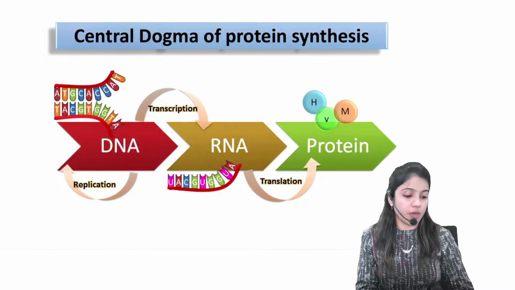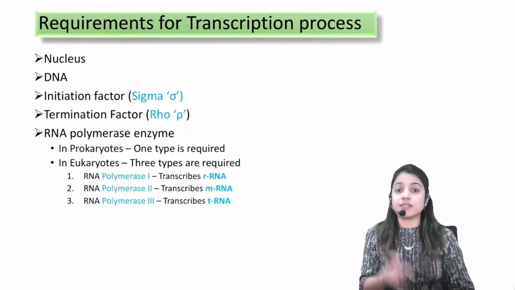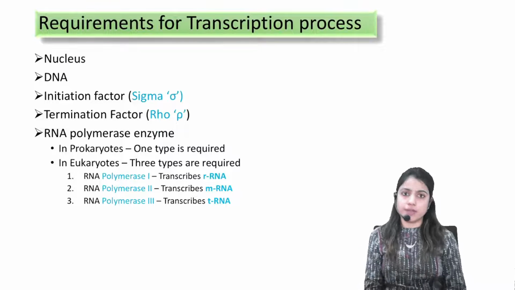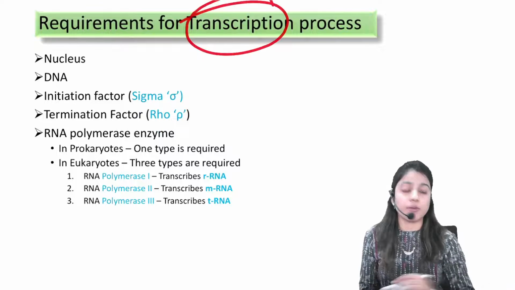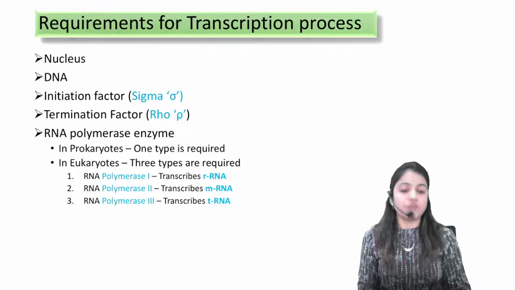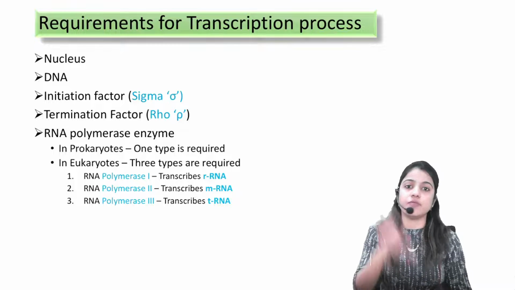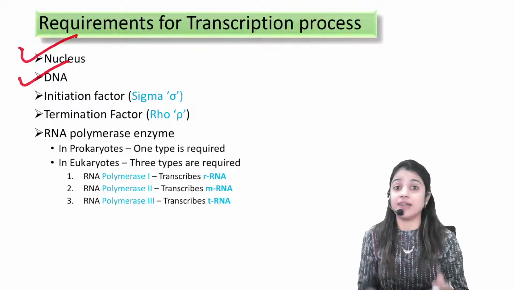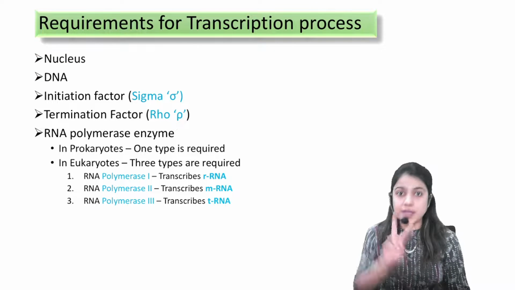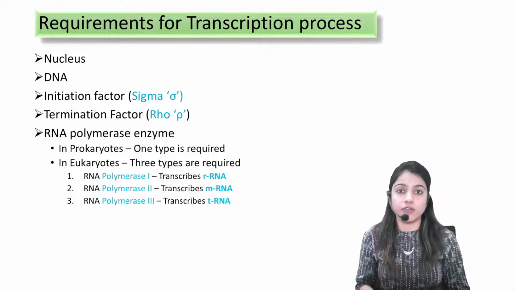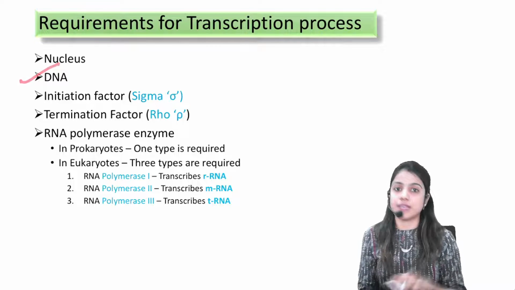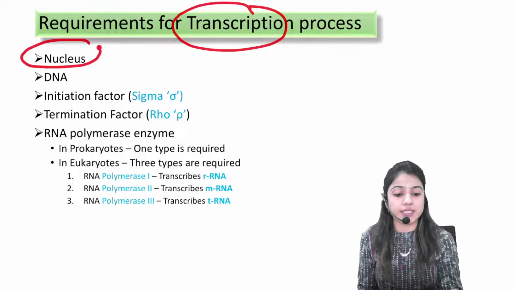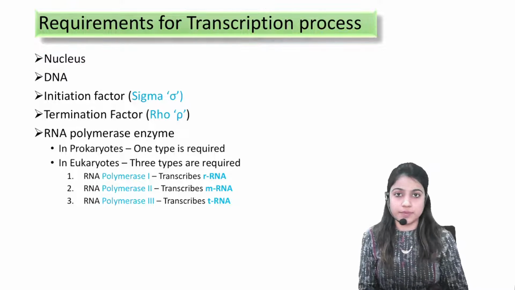Fine. Now, coming to the transcription process in detail. What are the requirements for the transcription process? So, let's talk about this transcription process now. We need a cell. From that cell, we need the nucleus. Why do we need the nucleus? Because in this nucleus, our DNA is situated. Double-stranded DNA, which is in the coiled form, is situated inside the nucleus. And this transcription process happens inside this nucleus only.